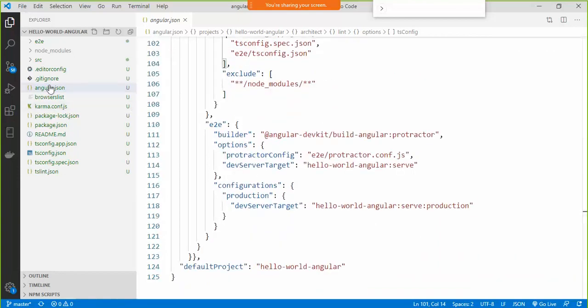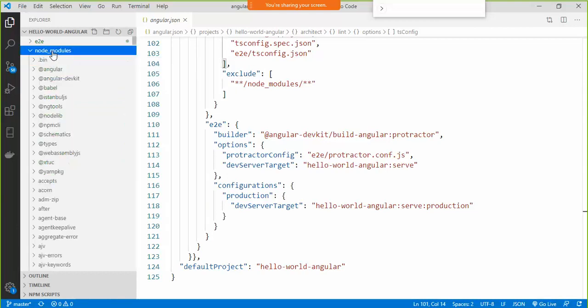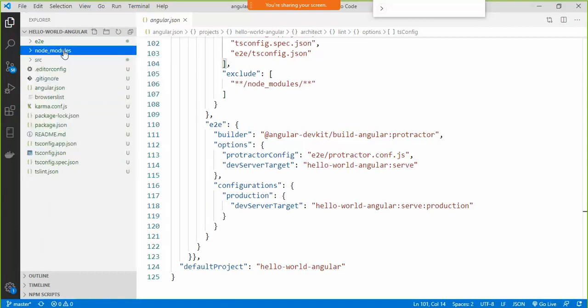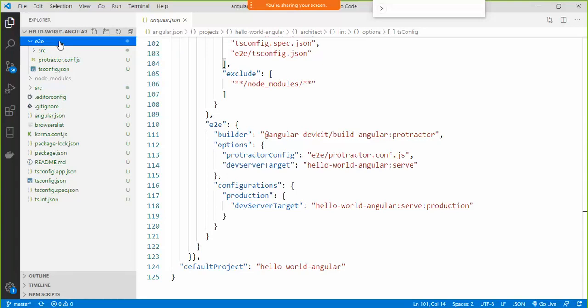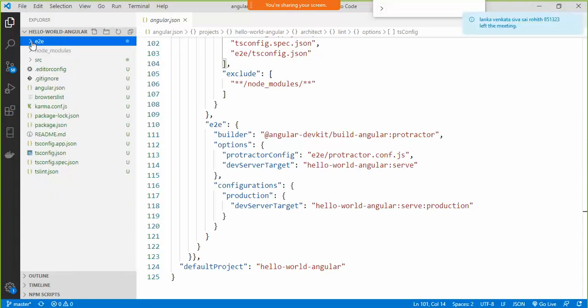Other than that, I have a few folders over here. One called src. This is the folder where the entire application code will be present. Then I also have a folder called node modules. This particular folder basically contains all the npm packages which are required in order to run this particular project. There is also a folder here called E2E. This basically contains end-to-end tests or the automated tests, as we call them. All of them will be present inside this particular folder.